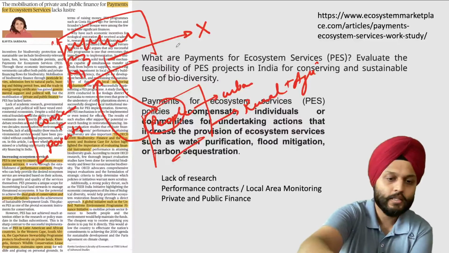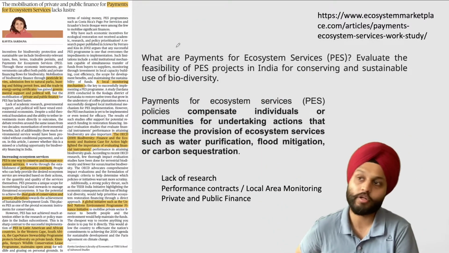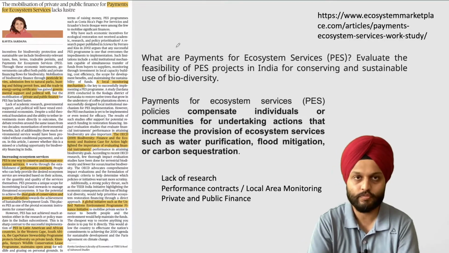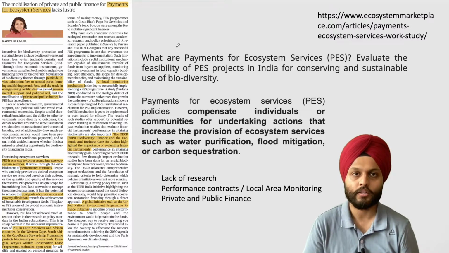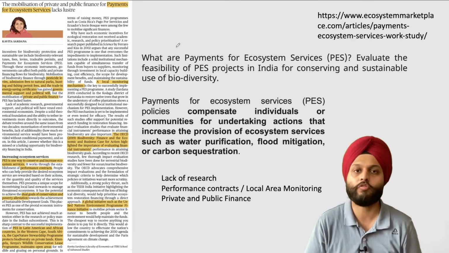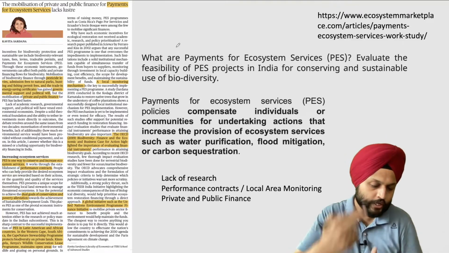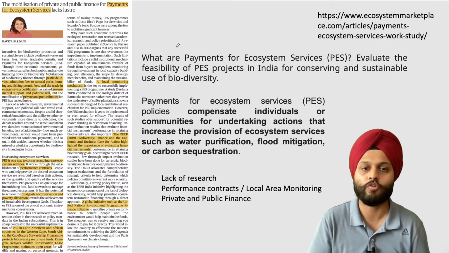Okay, now this was a very simple kind of example. What about the situation of farmers in Punjab and Haryana, when they burn the stubble and the people in Delhi face trouble because of this in the urban areas? So maybe to change or alter their practices, we can have payments for ecosystem services.